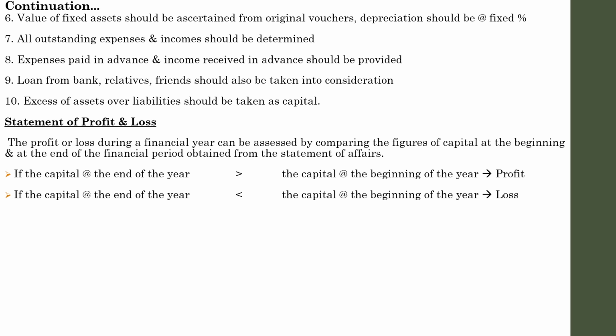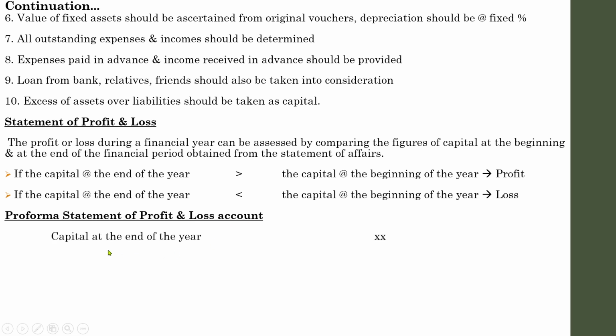So let us discuss the pro forma of a statement of profit and loss account. We have mentioned how the statement of profit and loss is prepared. So the pro forma will be like this. It will begin with capital at the end of the year. It is obtained from the closing statement of affairs.